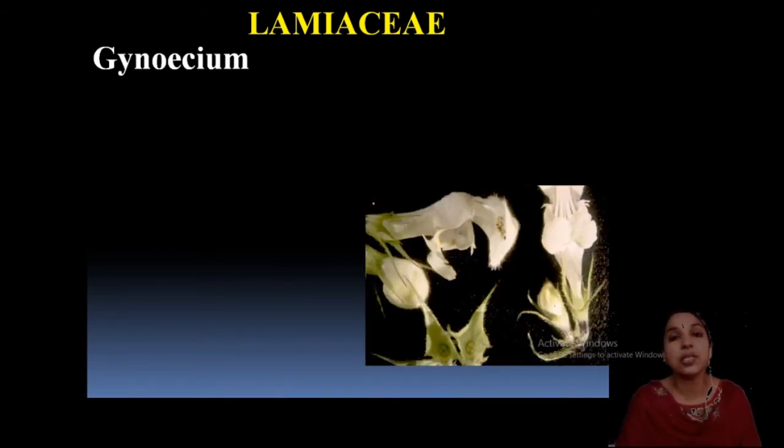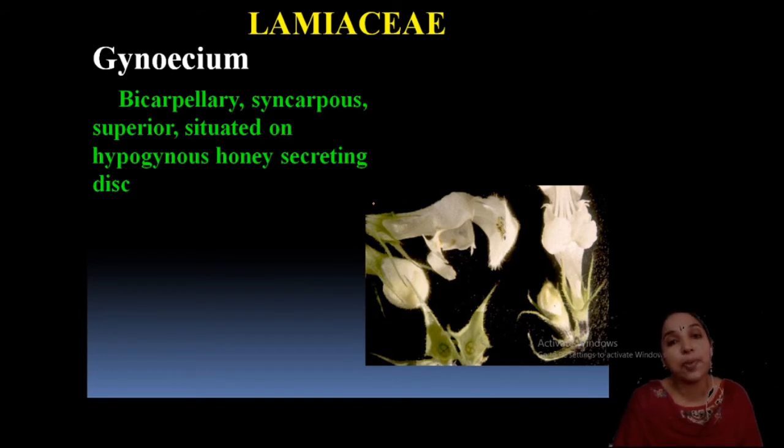Then while discussing the gynoecium, bicarpellary, that is a typical feature of the series Bicarpellatae, syncarpous, fused, superior, and situated on a hypogynous honey-secreting disc. It is very important, a honey-secreting disc is present near the ovary, and bicarpellary condition, syncarpous and superior one, very important, that is why the flower is hypogynous.